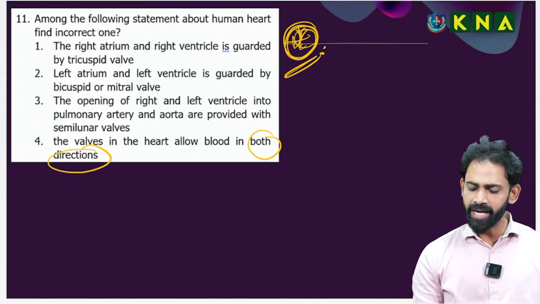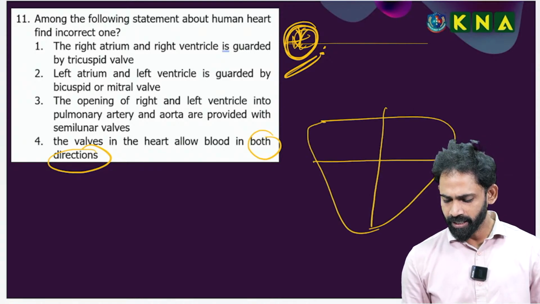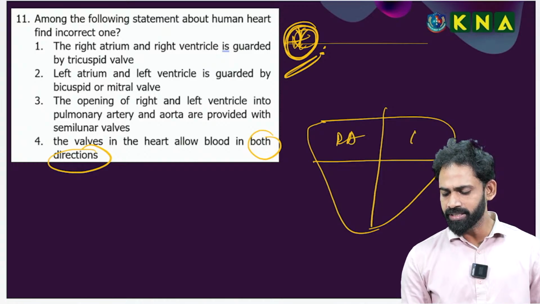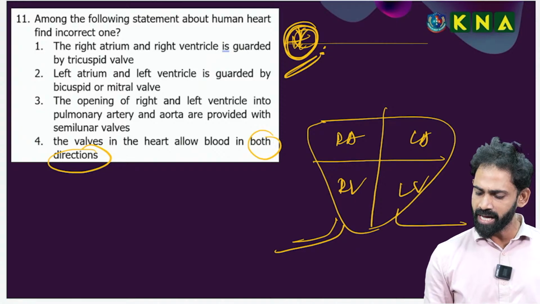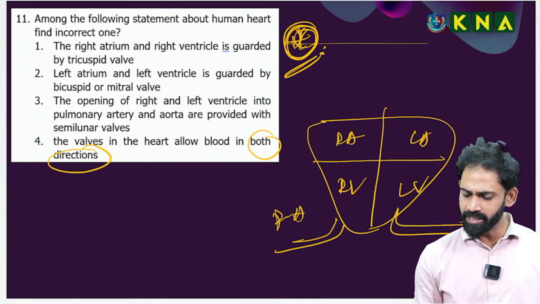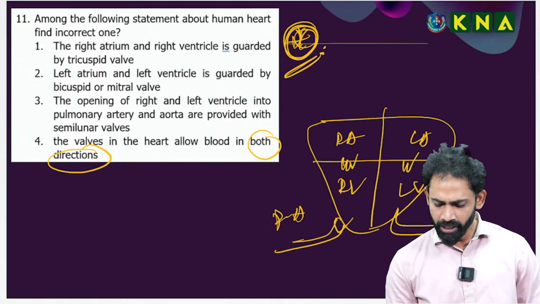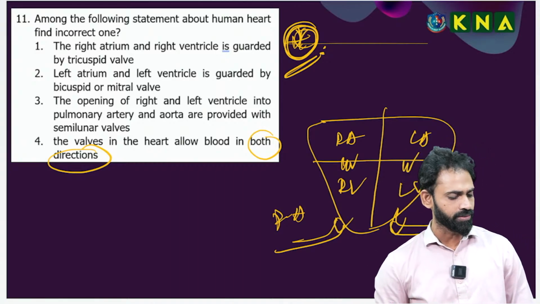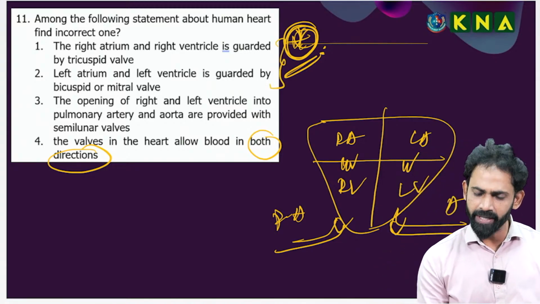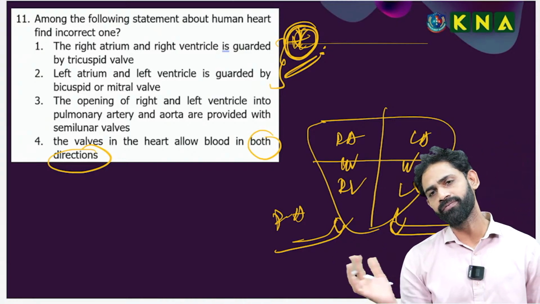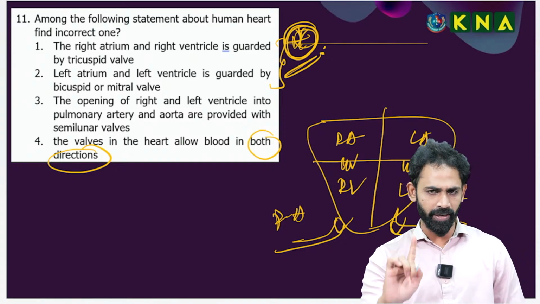If you make a hypothetical diagram, this is a right atrium, this is a left atrium, this is a right ventricle, this is a left ventricle, with the corresponding arteries. This is the pulmonary artery, this one is the aorta, this is called the tricuspid valve, this is the bicuspid valve. Here you can find the semilunar valves. Without prolonging, the two statements are very important. There is always confusion between tricuspid valve and bicuspid valve, so please check one time.